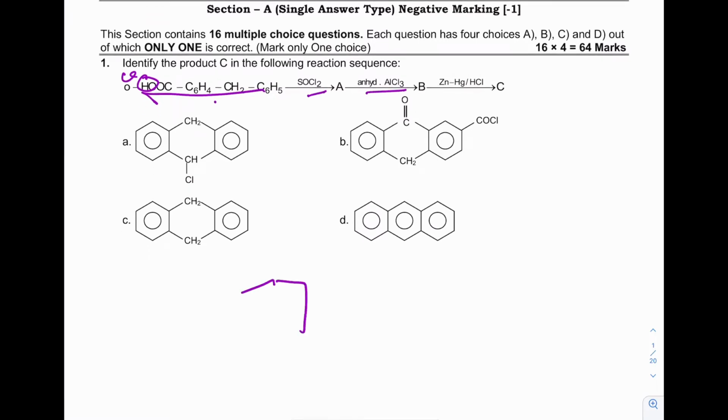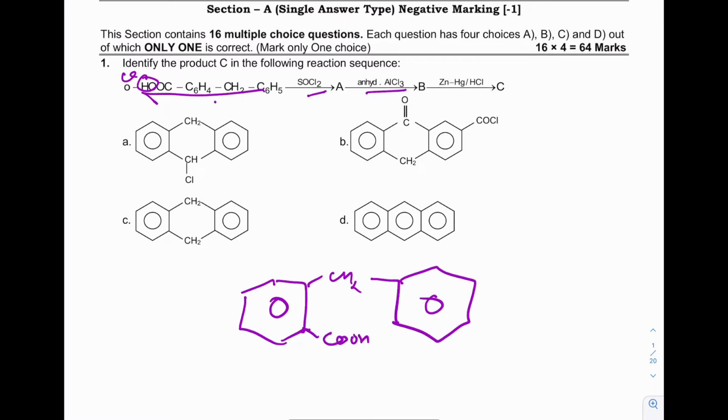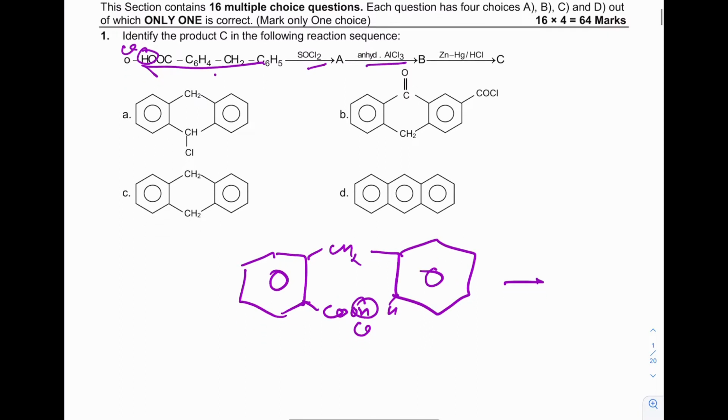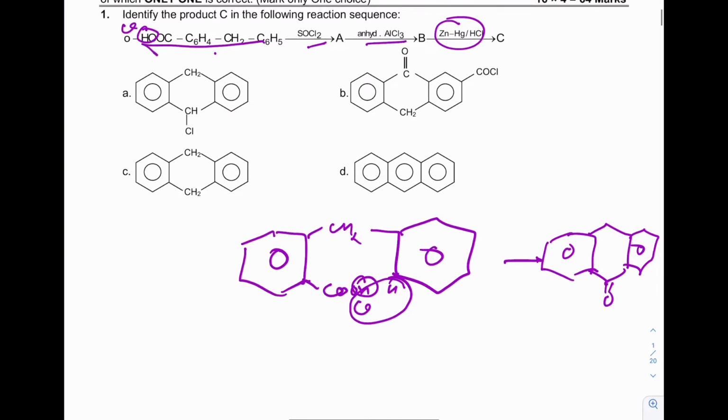So we will just write the structure: benzene, CH2 benzene, and at the ortho position there is COOH. In the first step, OH is replaced by Cl. In the second step, with anhydrous AlCl3 there is formation of a carbocation and cyclization. So compound B will be this one, and the last step is Clemmensen reduction, which will reduce the CO group. So the correct answer is C.